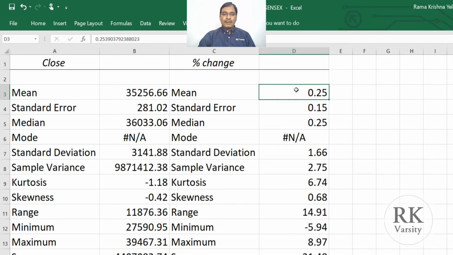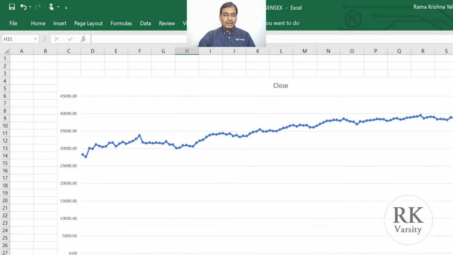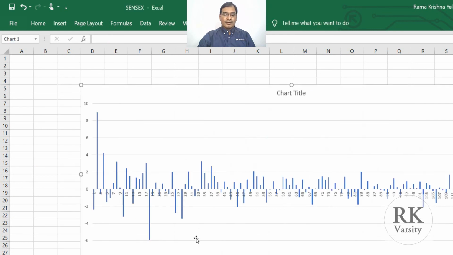This is a daily average change, and you see that the daily average change is a positive one, and so the same is reflected in your charts also. Here you can see that there is an upward trend in the stock market, and if you look at the percentage changes, you will see that most of the time it is positive and very few times it is negative.